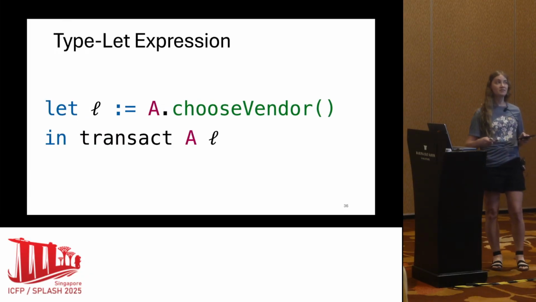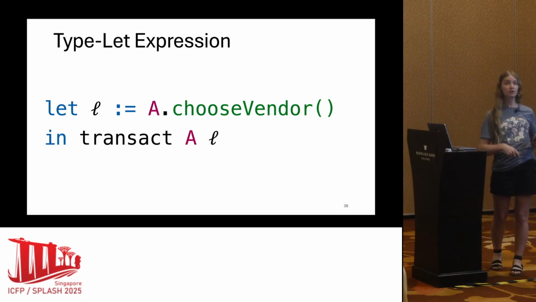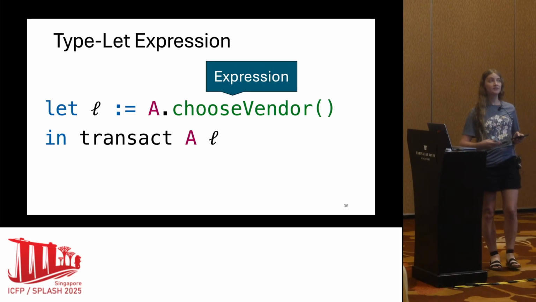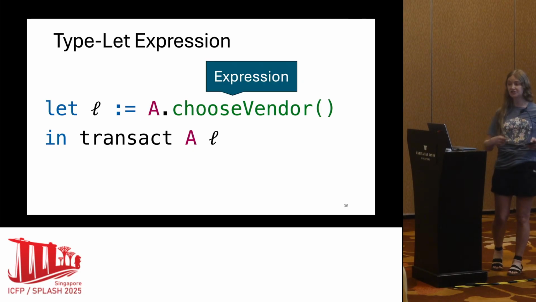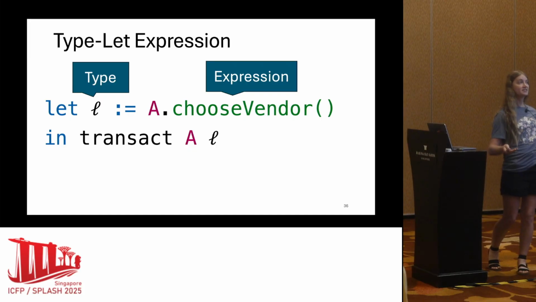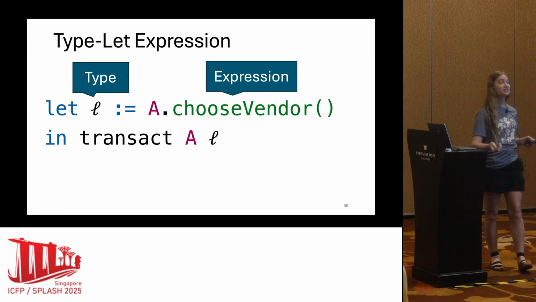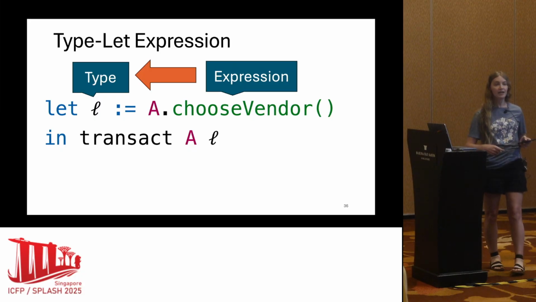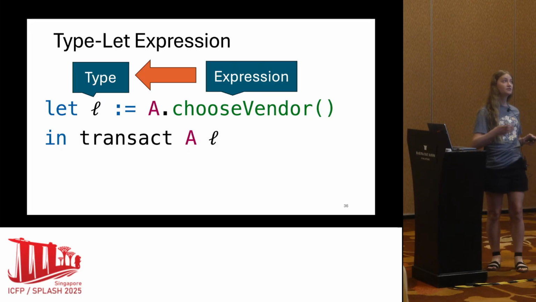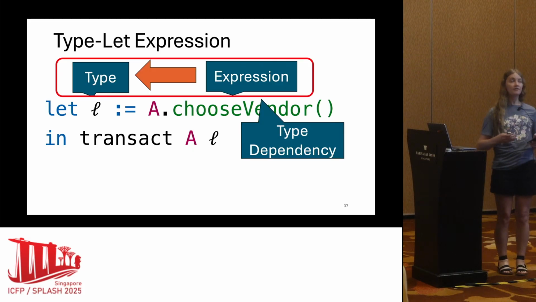Firstly, we need to be a bit careful about the sort of things in this program, because when Alice chooses this vendor, this is something like a string, an expression, but this process variable L is actually at the level of types. So to give this let expression a sensible semantics, we need a way to convert expressions into types. We allow this in our language by letting the user configure the runtime to define this conversion function.